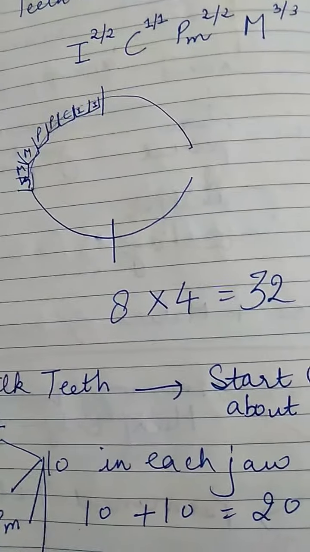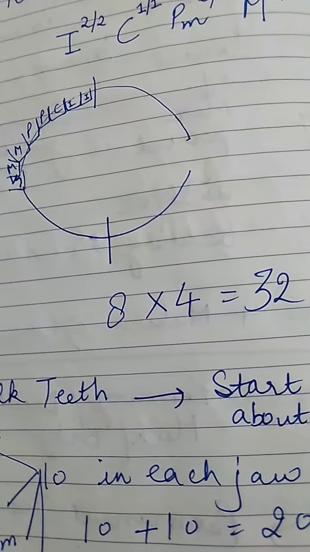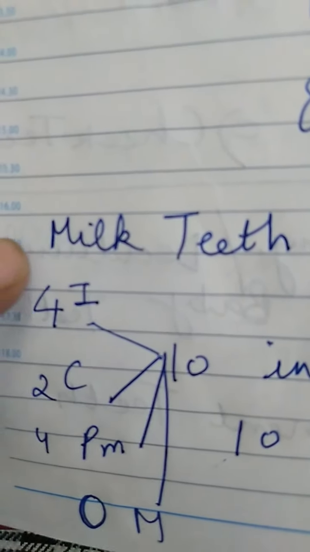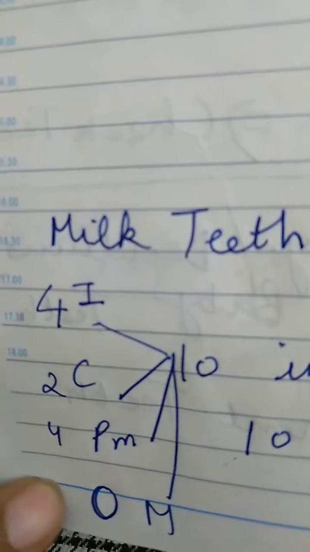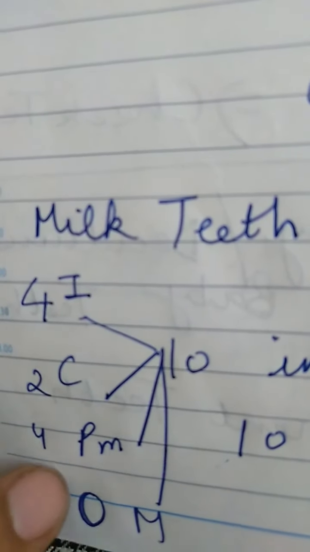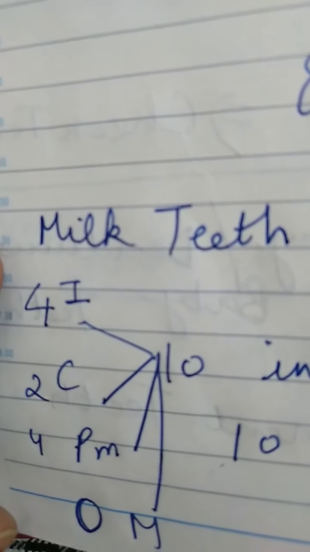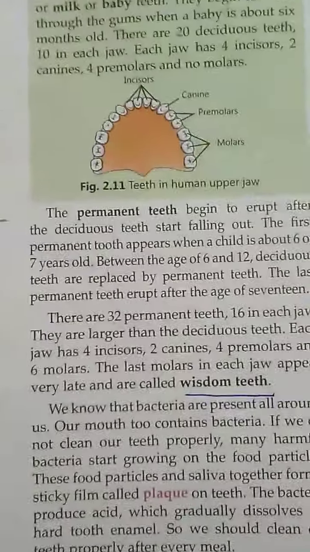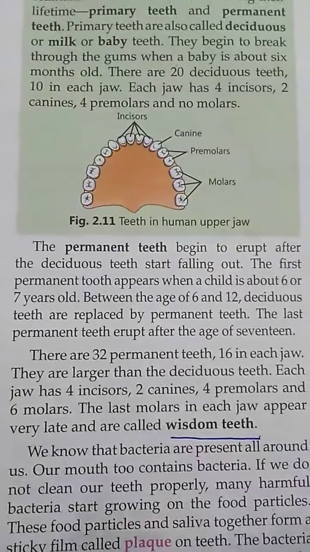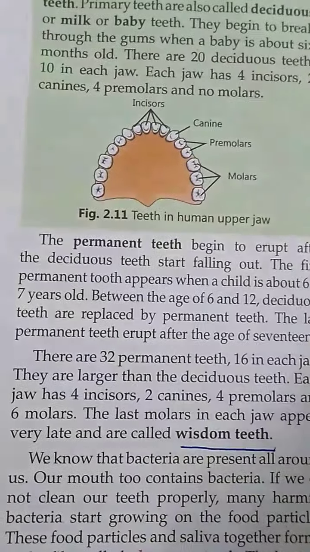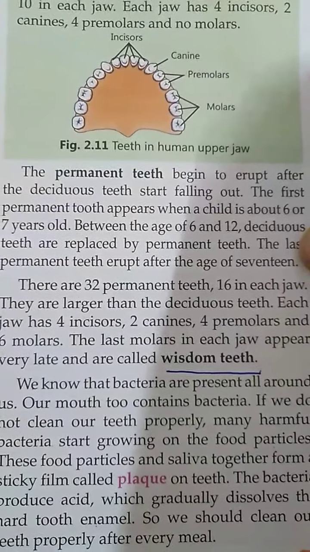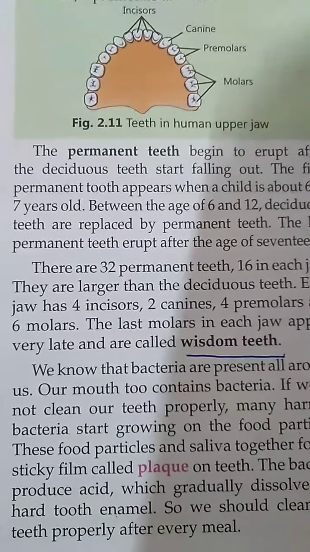Now how many are primary teeth? They are total 20 in number, 10 in each jaw, 10 in upper jaw and 10 in lower jaw. How are they classified? There are 4 incisors, 2 canines, 4 premolar and 0 molar. Molar is not present in the milk teeth. Okay, now let us talk about the wisdom teeth. Wisdom teeth are the last molars in each jaw and they appear very late. They are also known as akal dad.